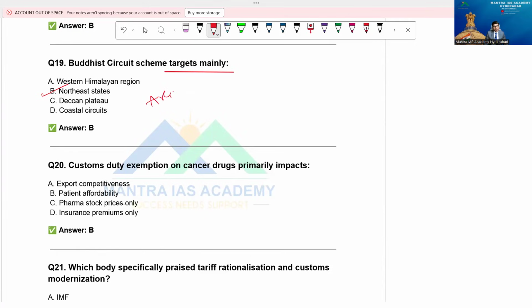First, Arunachal Pradesh. Next is Sikkim, Assam, Manipur, Mizoram, Tripura. This purely supports tourism, culture and regional connectivity. So Buddhist circuit scheme targets mainly the Northeast states, my friends.